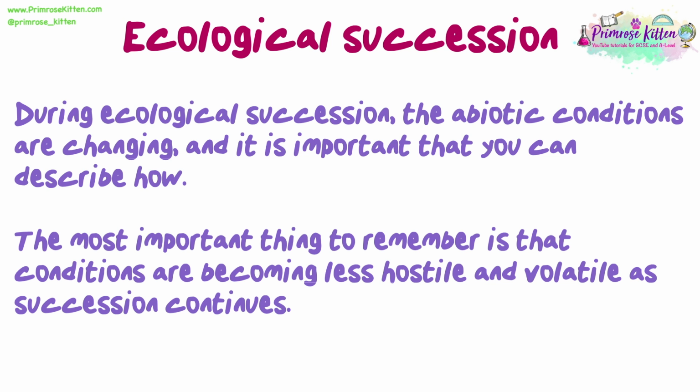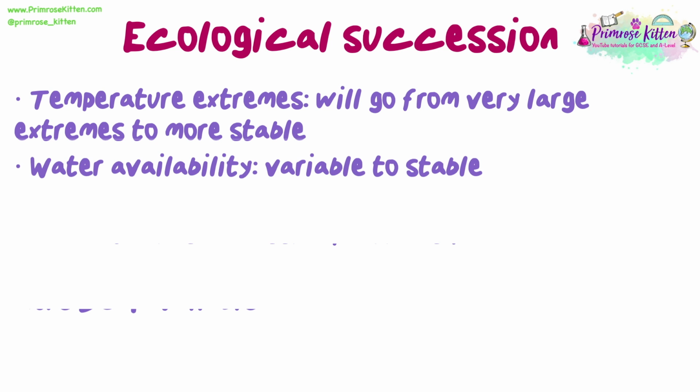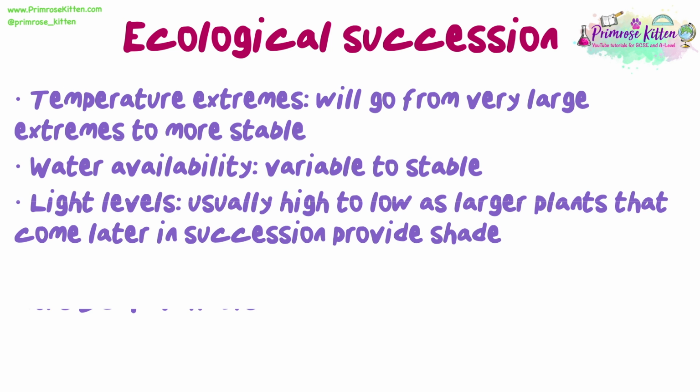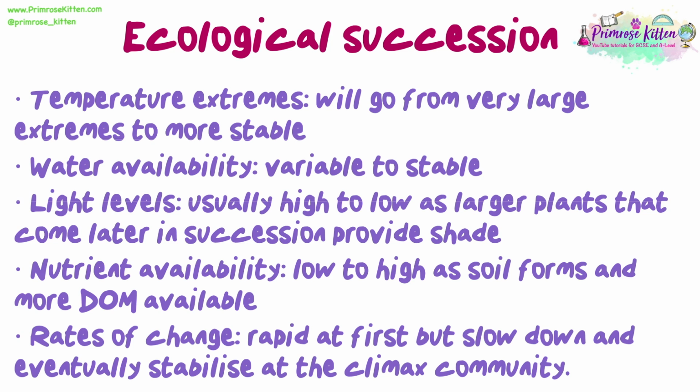During ecological succession, the abiotic conditions are changing, and it is important that you can describe how. The most important thing to remember is that conditions are becoming less hostile and volatile as succession continues. Temperature extremes will go from very large extremes to more stable. Water availability, variable to stable. Light levels, usually high to low, as larger plants that come later in succession provide shade. Nutrient availability, low to high, as soil forms and more DOM is available. Rates of change, rapid at first but slow down and eventually stabilise at the climax community.